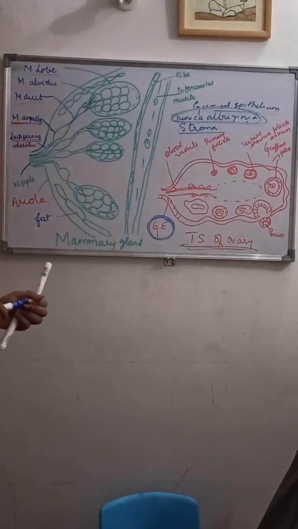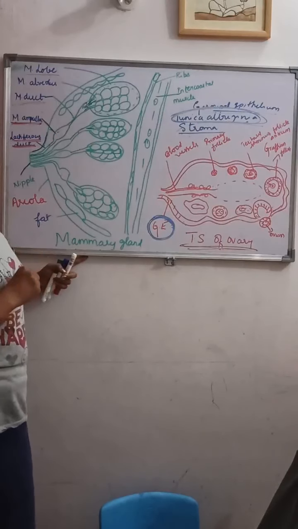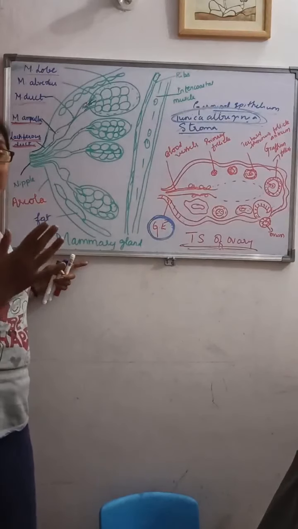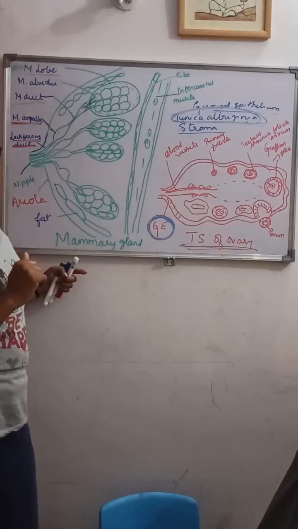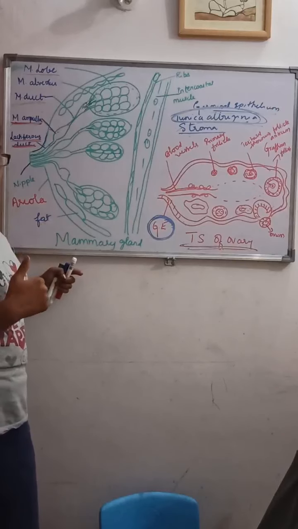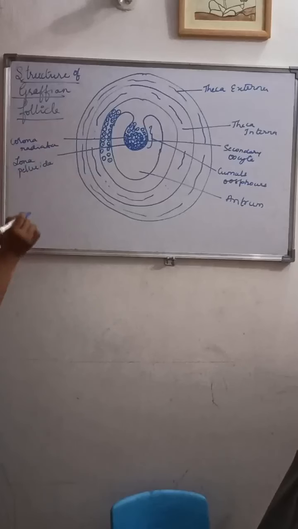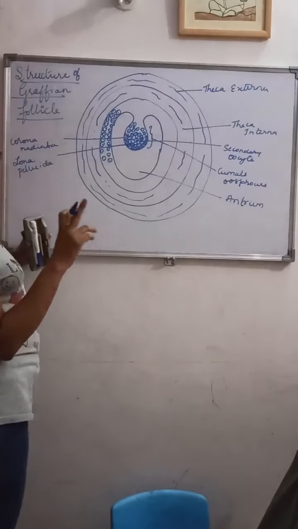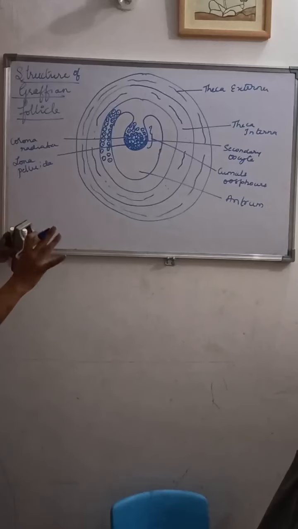Now we will glance at the development of the follicle. The development of the follicle, and then the ovarian cycle, we will discuss while doing spermatogenesis and also oogenesis. By that time we will discuss all those things. Now we will discuss the structure. Please look into your notes and your textbook, please refer for the structure. I am just writing a rough diagram of this.